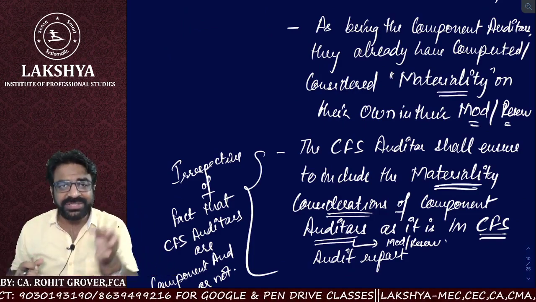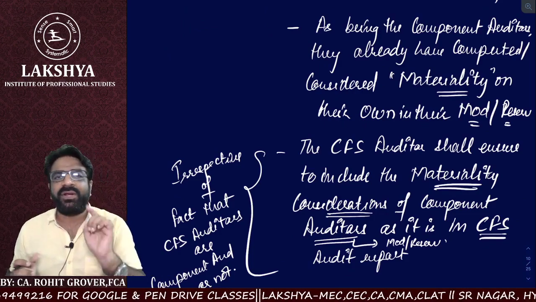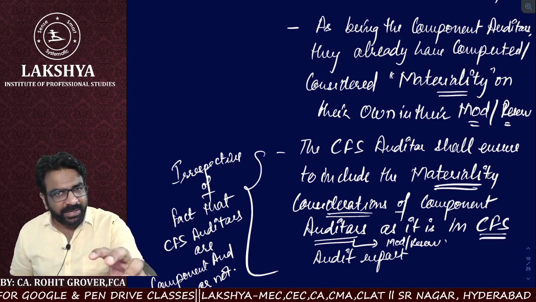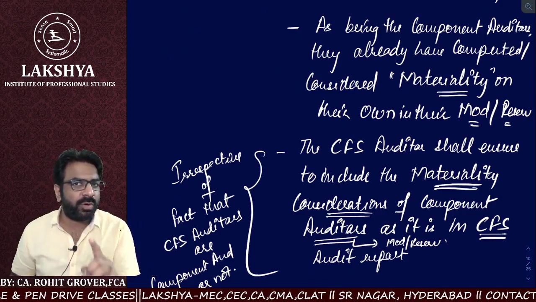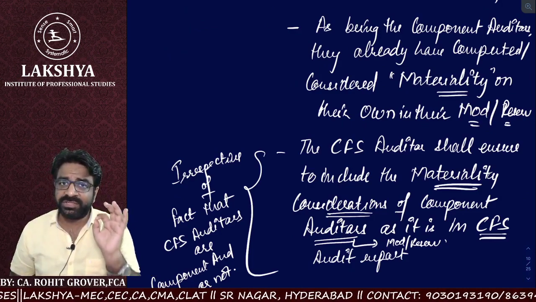All the modifications, reservations, and qualifications kept by the component auditor are required to be included as it is. You are not allowed to ignore it.